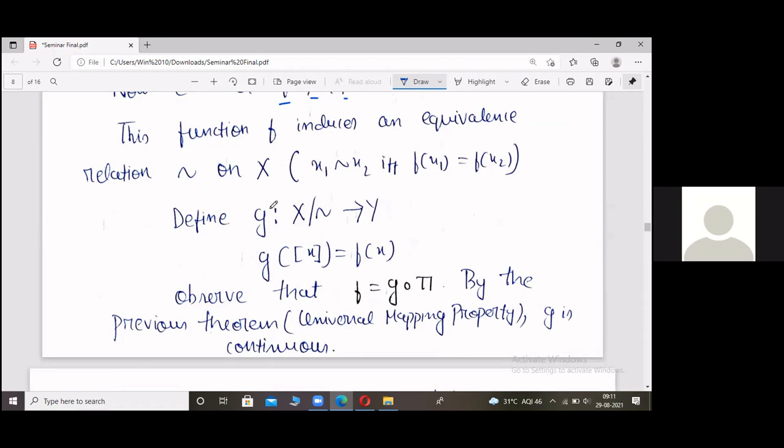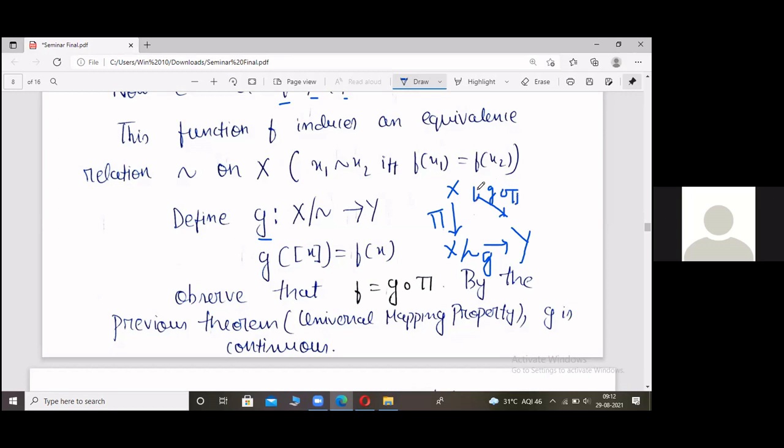Now we define a new map G from the quotient space to the topological space Y. How is it defined? We send the equivalence class of x to f of x. So what is happening here is we have X, we have the quotient space, and we have another topological space Y. This is the quotient map, and this is G. Previously, in the universal mapping property, we saw that f is basically G composition pi.